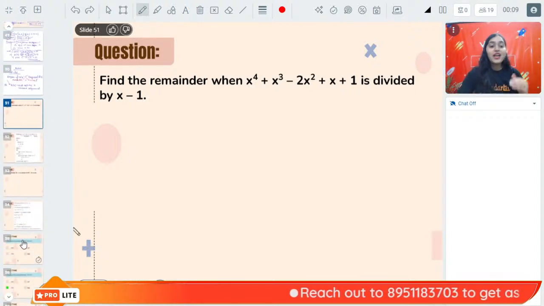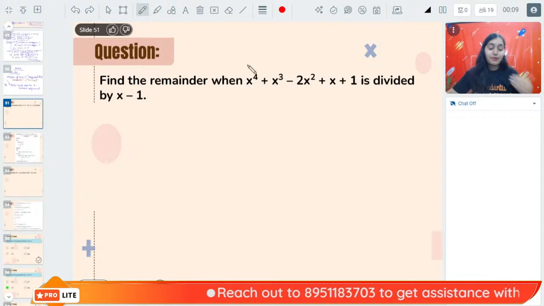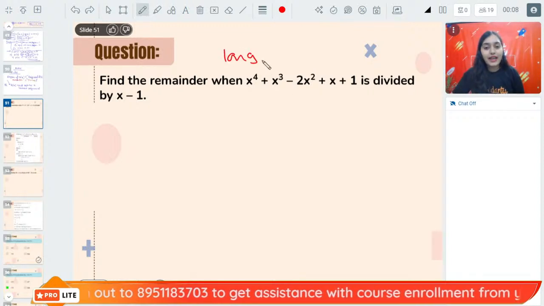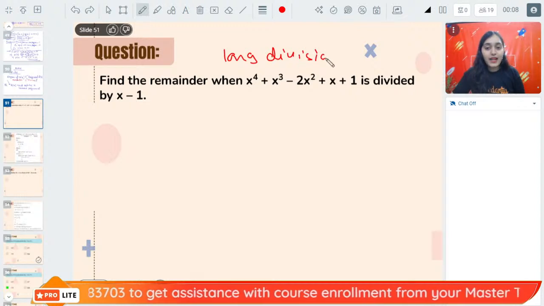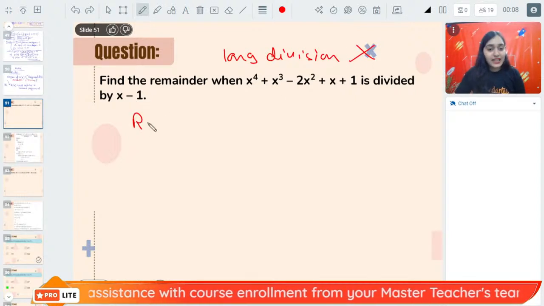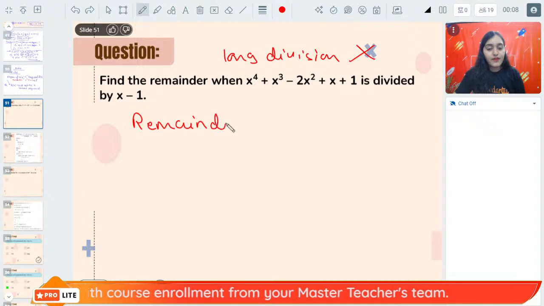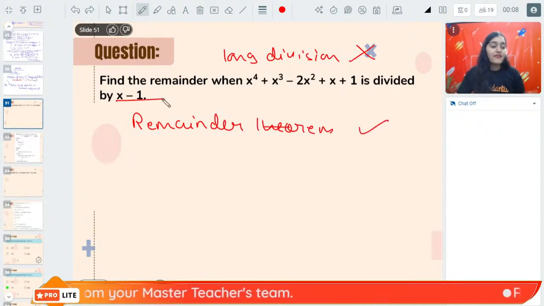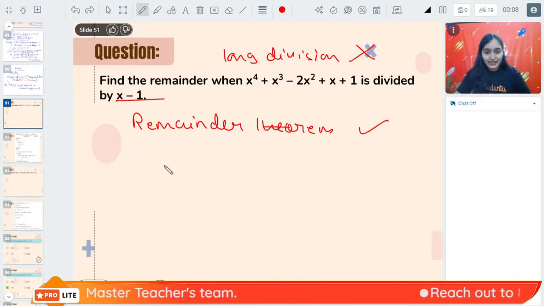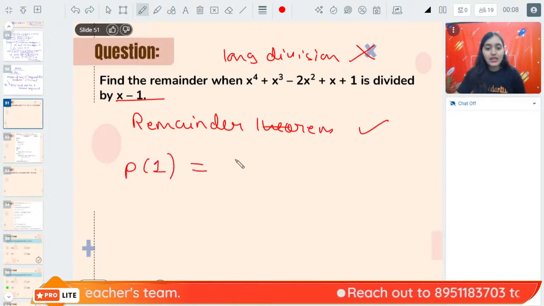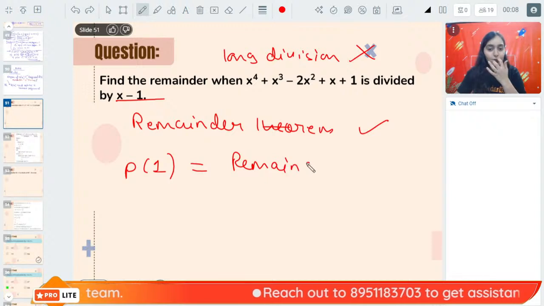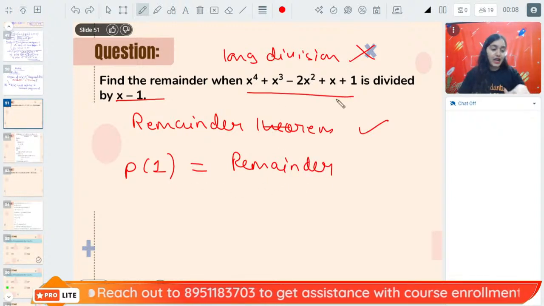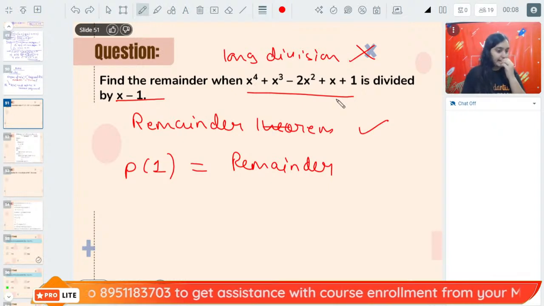All right, so previously we had applied the long division method, right? Now, without applying the long division method, please use the remainder theorem to find out the remainder. If x minus 1 is the divisor, then p(1) should be equal to the remainder. That is the rule, right? Put the value here and find out what the remainder is, everybody.